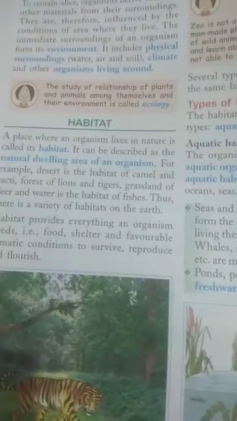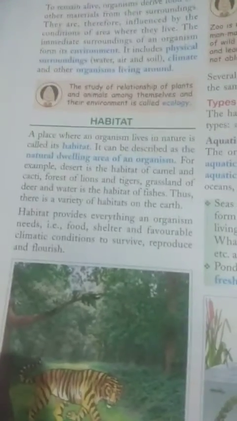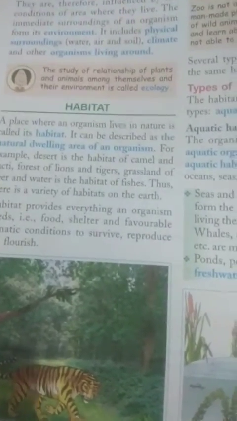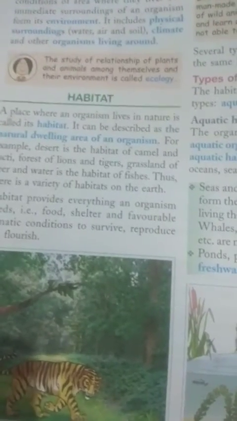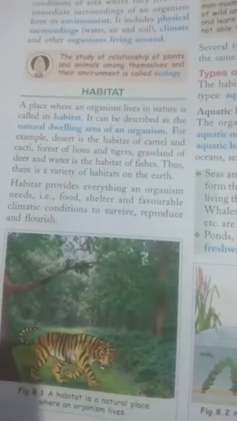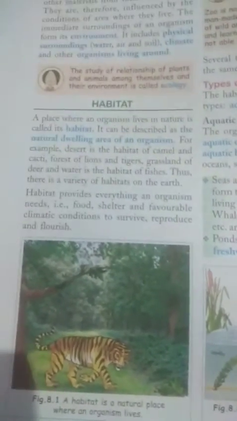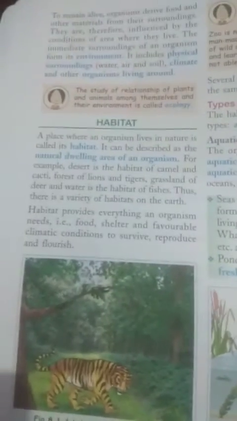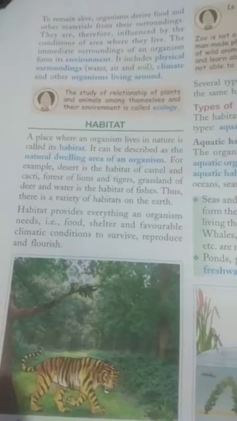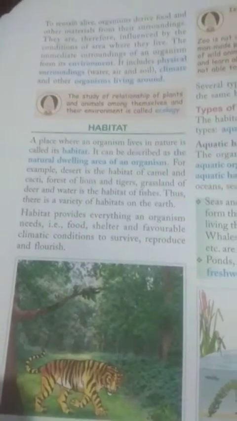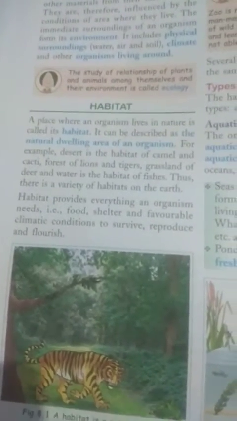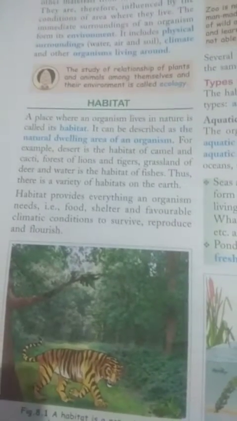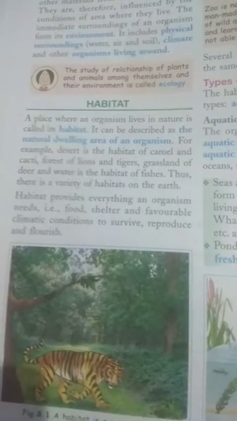In our environment, various types of living organisms are present, and the study of the relationship of plants and animals with our surrounding environment is called ecology. So ecology is related to all our surroundings, in which all the living things and non-living things exist with the environment. Now habitat: the place where an organism lives in nature is called habitat.